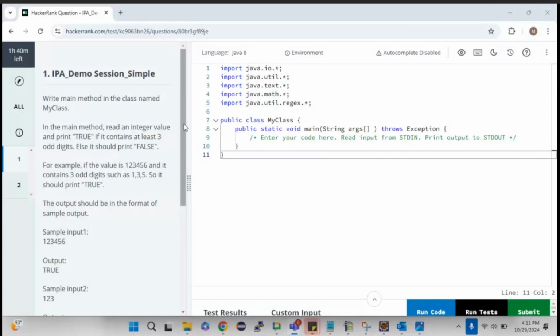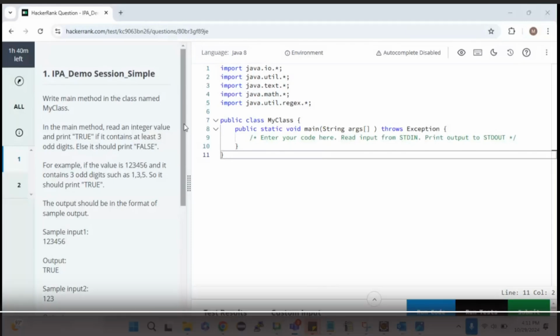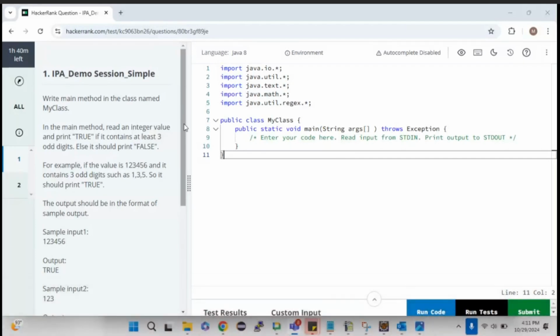So in a simple question, only one class needs to be created. You don't need to create multiple classes. Mostly, you don't even need to create different methods as well. Whatever the business logic or logical question we are asked, you can simply execute it in the main method itself. You don't need to create different kinds of methods.